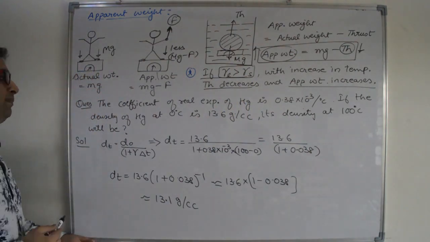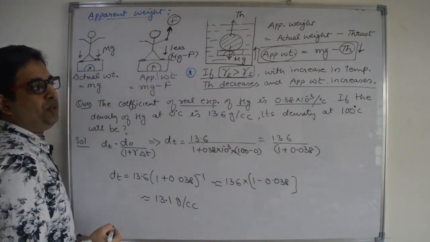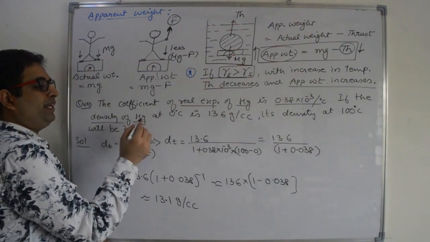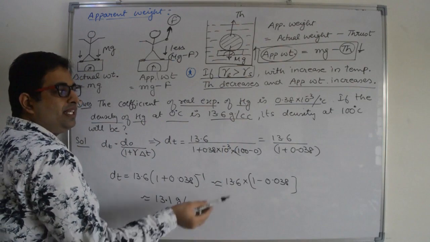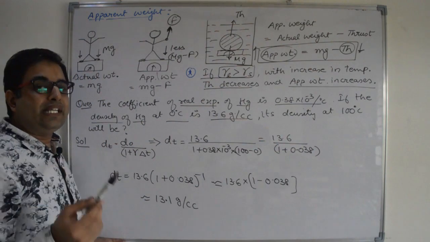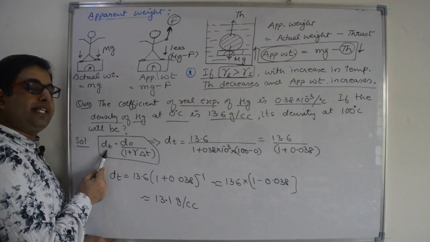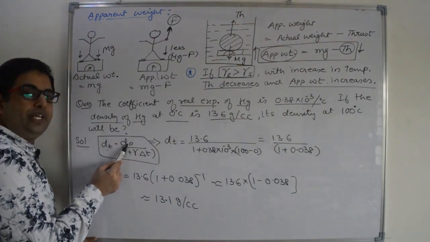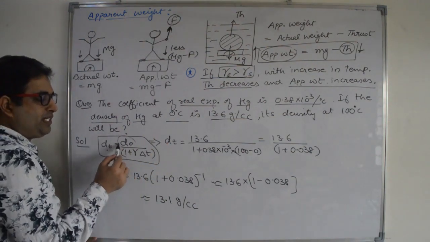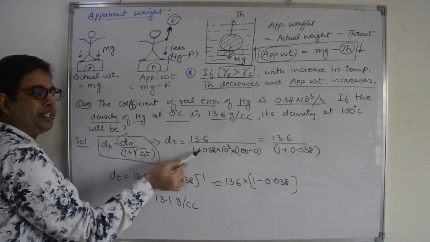Now, let us take one example. The coefficient of real expansion of mercury is given to you, 0.38 into 10 raised to power minus 3 per degree Celsius. If density of mercury at 0 degree Celsius is this, then what is the density at 100 degree Celsius? That means this question is based on density relation with temperature, and we have the relation that density at T degree Celsius is equal to density at 0 degree Celsius divided by 1 plus gamma into delta T. Everything is given to you. Density at 0 degree Celsius is 13.6. Gamma is also given to you. Put in this relation, right?